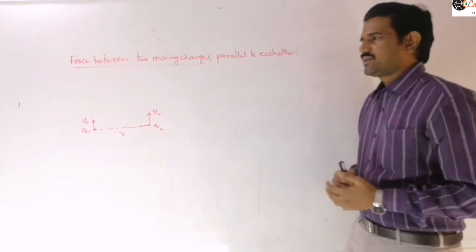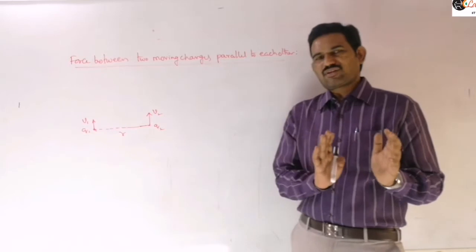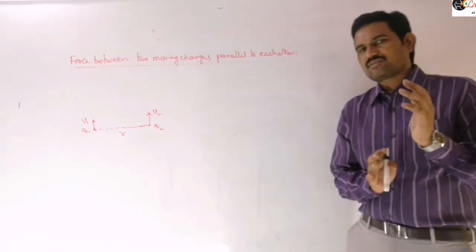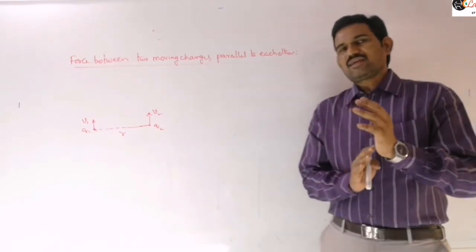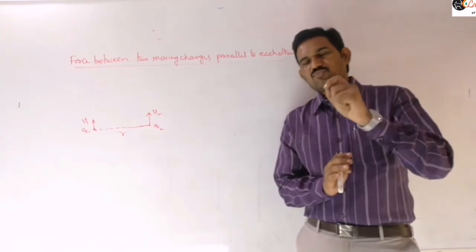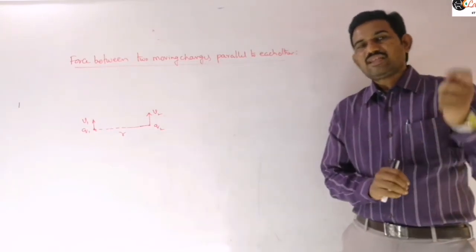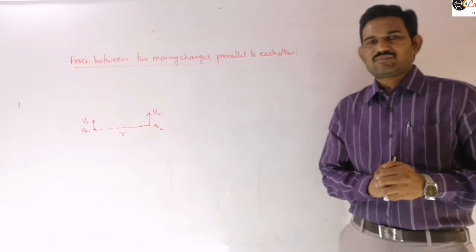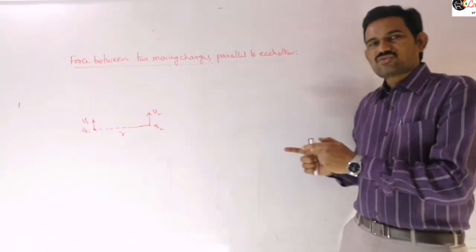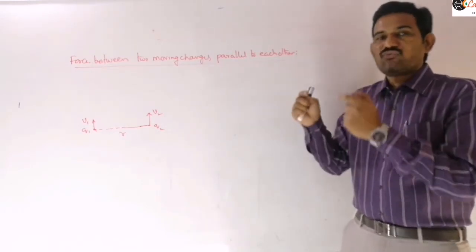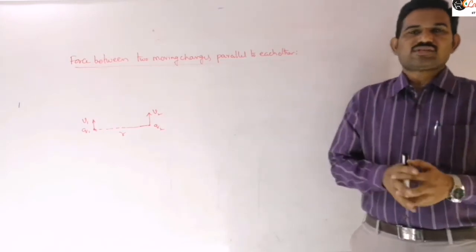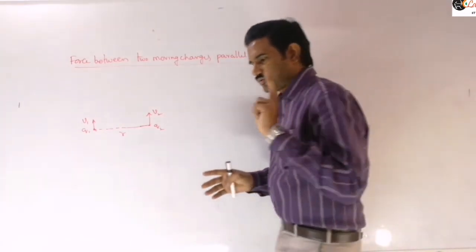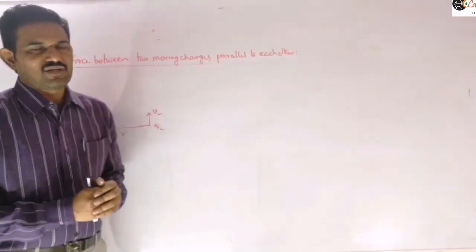So now we have completed two concepts after completion of current velocity. One concept is that whenever a charged particle is moving through a magnetic field, it will experience some force, right? And just now in this topic we discussed that a moving charged particle also produces a magnetic field. So keep those two concepts in mind.